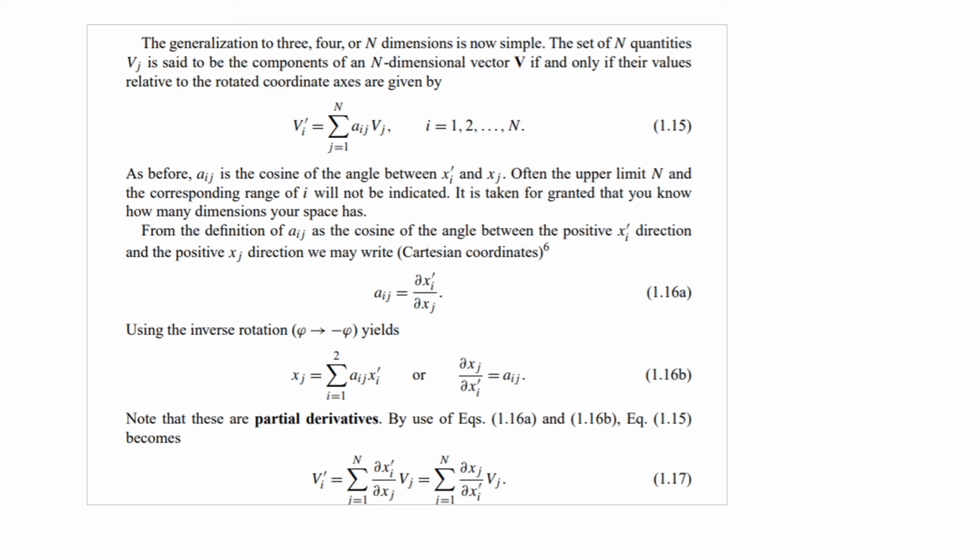I mean, if vi prime becomes equal to vj, where i and j are arbitrary, then it is invariant under the rotation of the system of coordinates, or you can say that these do not depend upon the orientation of the coordinate system. If this is so, then it will form a scalar. Any physical quantity, any law that follows this transformation law, is known as a vector.